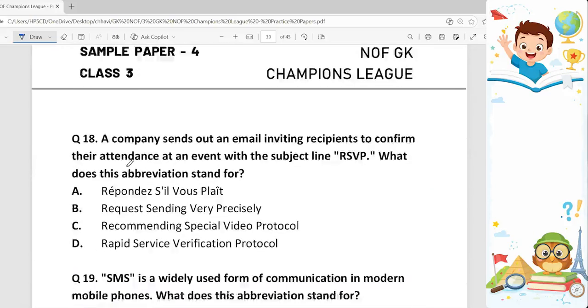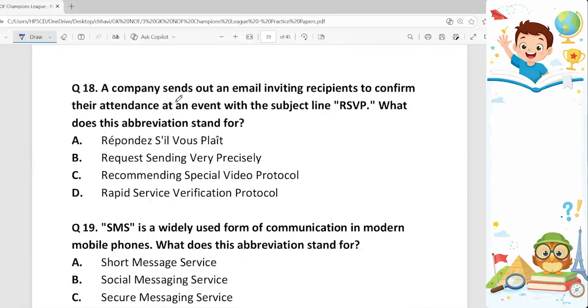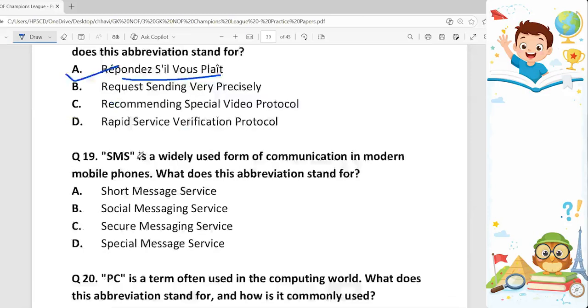Question number 18. A company sends out an email inviting recipients to confirm their attendance at an event with the subject line RSVP. What does this abbreviation stand for? This abbreviation stands for Répondez s'il vous plaît. Option A. And what does this mean? It comes from a French phrase which means please respond or reply.